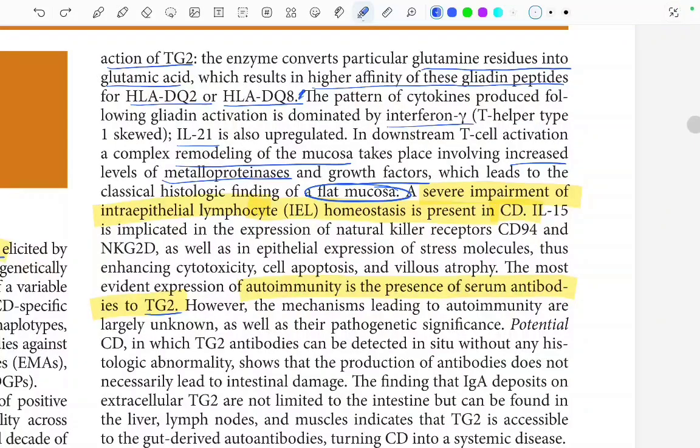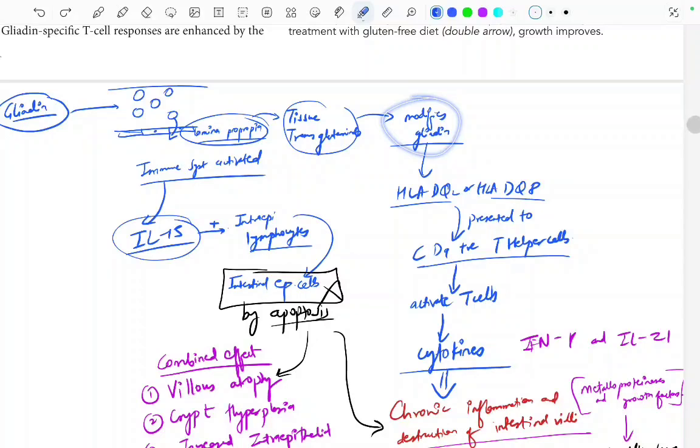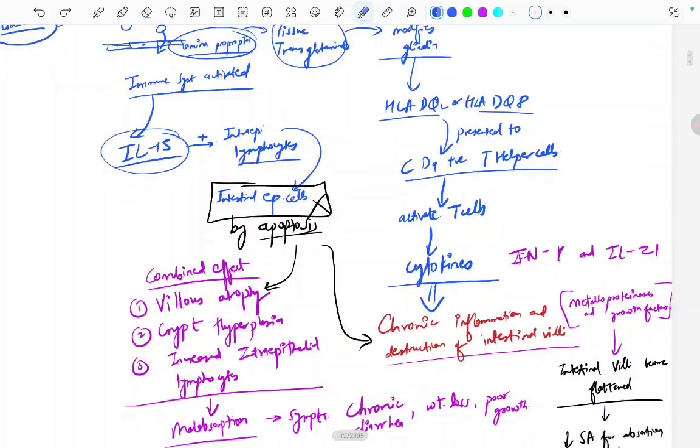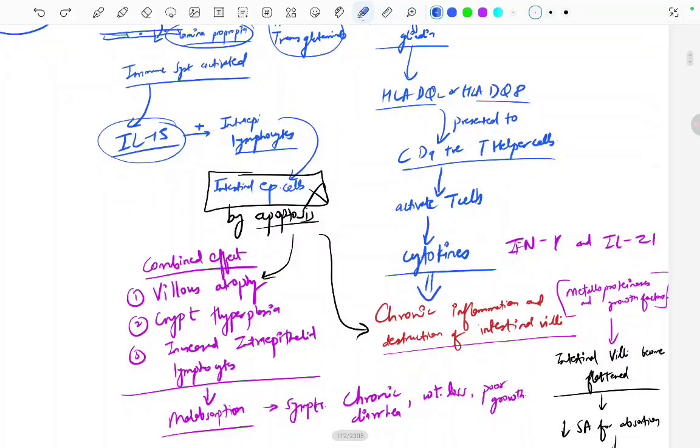So it was not very easy, but I hope you guys understood. What we just read was gluten ingestion from the wheat and barley and rye, and this gluten was broken down into gliadin, and this gliadin resists digestion, so it crosses the intestinal mucosa. This gliadin is modified by this tissue transglutaminase. Fine, and then it is presented by this HLA-DQ2 and HLA-DQ8 to what? CD4 T cells, and CD4 T cells were doing what? It was activating interleukin 15.